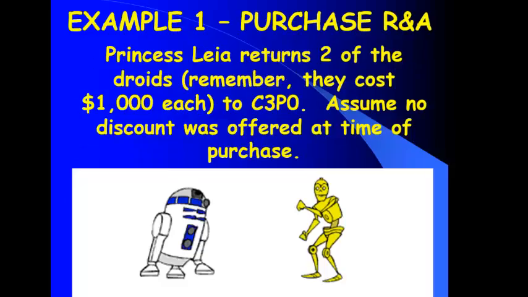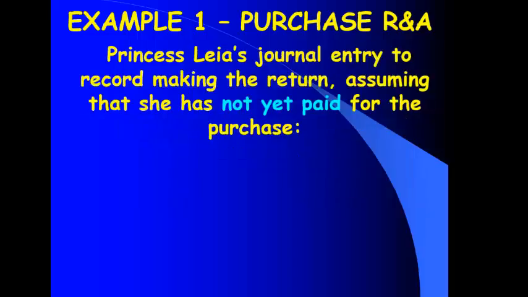Let's do an example. We returned 2 of the droids. Remember we bought 8 of them? We didn't like them. We sent back 2 of them. $1,000 each is what we paid for them. Okay. So what amount are we looking at for the return right here? $2,000. Now we're going to assume first that there was no discount offered. Let's record returning the items, assuming we haven't paid for them yet. Will they give me money back? No. They're just going to reduce the amount that I owe them.